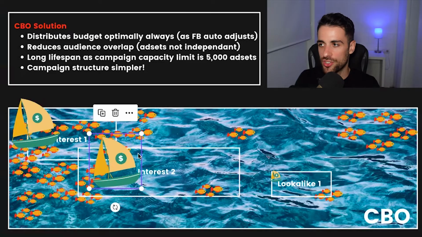CBO is a process. The machine is controlling what it's doing. It knows in real time everything that's happening. You're not leaving it up to chance. And the final benefit is it just makes your campaign structure simpler.